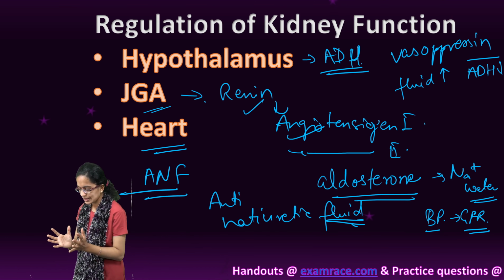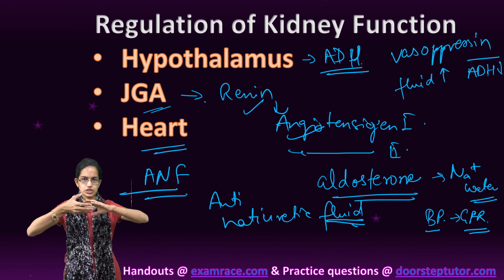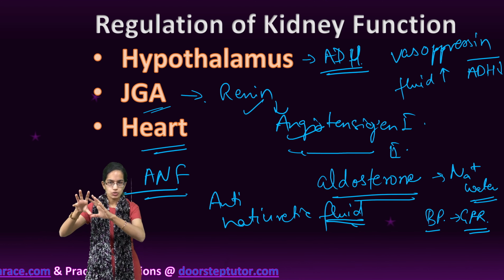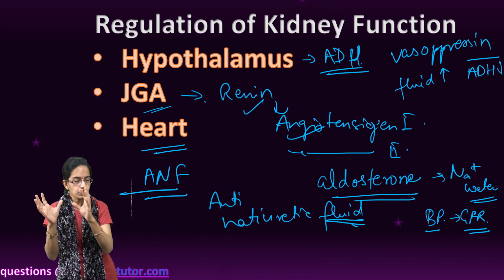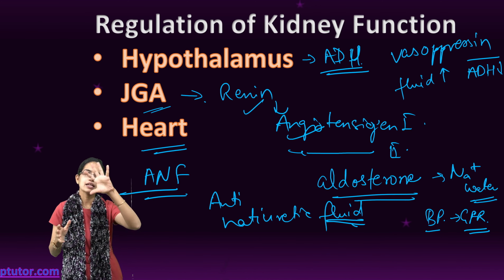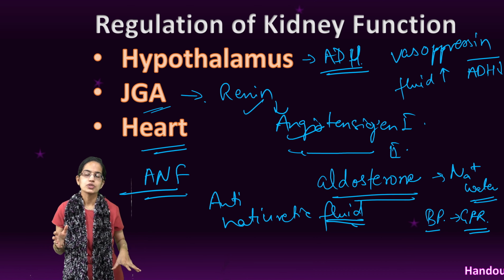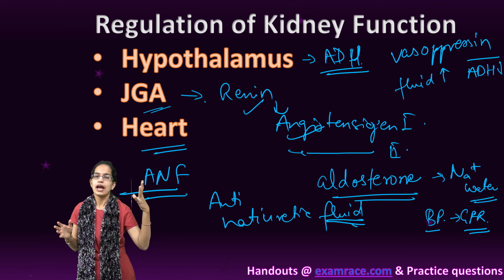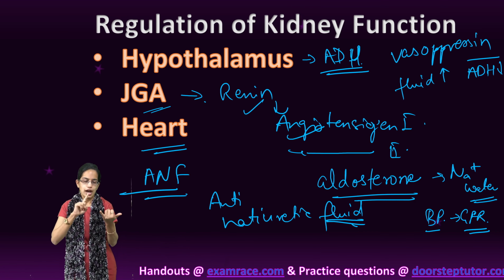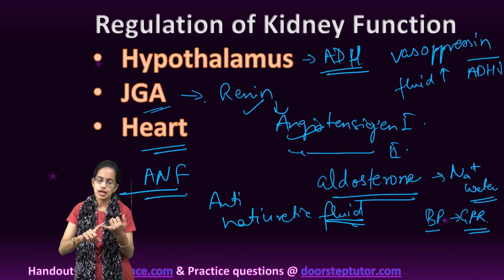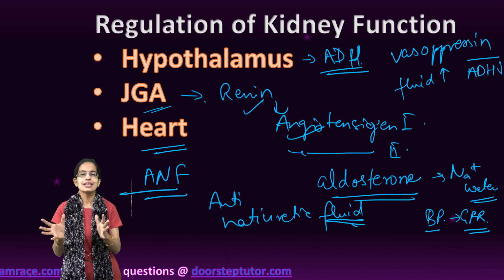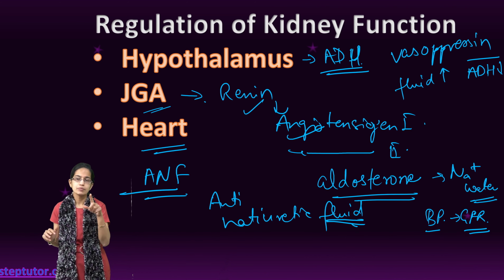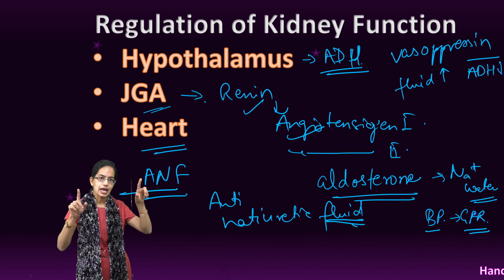Now to summarize again, there are three processes which are involved. First is filtration, reabsorption and secretion. Filtration starts with the glomerulus. Nearly a lot of filtration occurs in that region and nearly 90% of the reabsorption occurs through the loop of Henle, the ascending and the descending limb. And finally, there is secretion of hydrogen ion, potassium ion and ammonia in the PCT and the DCT. Then there is concentration of urine that takes place with the help of counter current mechanism that operates between the loop of Henle and the vasa recta.